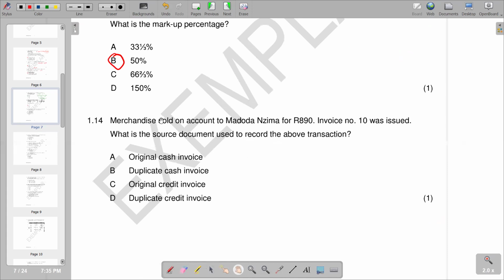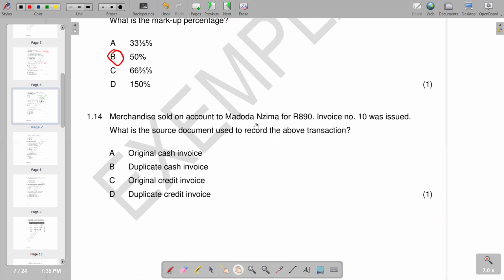So going to 1.14, merchandise sold on account to Madoda Nzima for 890 rands. Invoice number 10 was issued. What is the source document used to record the above transaction? So this was sold on account. That's where we have got the key: sold on account means it's on credit to Madoda Nzima. When we are selling on account, it's not on a cash basis. So obviously, it's on credit.